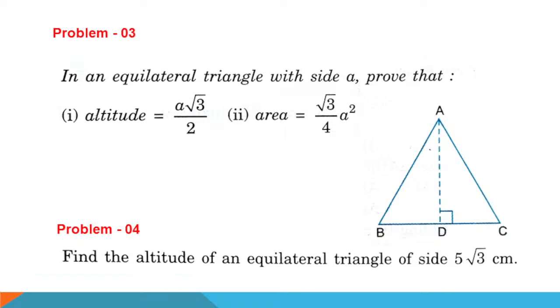Problem 3. It is a formula also. You know it, but how did this formula come? By using the Pythagoras theorem.